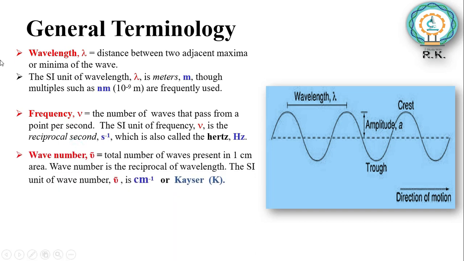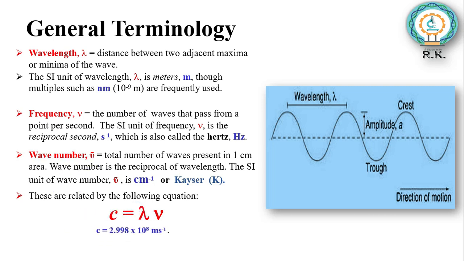Third one is wave number. Wave number is the total number of waves present in 1 centimeter. Wave number is the reciprocal of wavelength. We symbolize wave number as nu bar. The unit of wave number is centimeter inverse, or Kaiser. The relation of wavelength and frequency is given as c is equal to lambda into nu, where c is the velocity of light and its value is 2.998 into 10 raised to 8 meter per second.